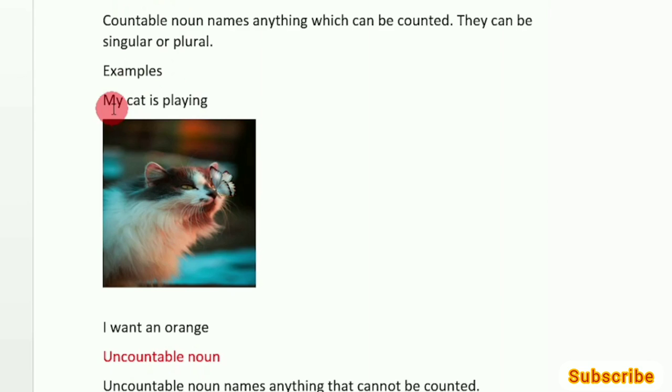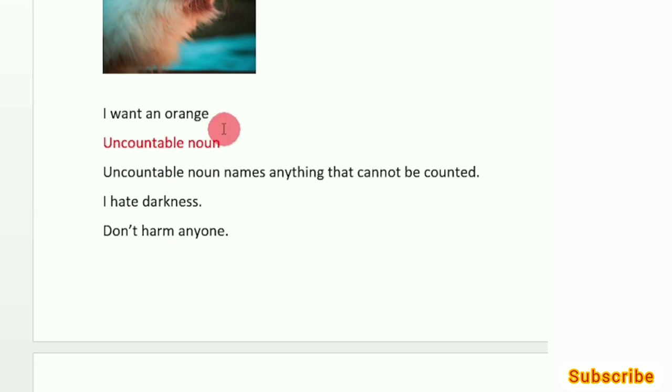Examples, my cat is playing. You could say my dog is playing. You can count your cat or you can count your dog. Everything. So I want an orange. You can count your orange or apple. Something like that. So countable noun names anything which can be counted. So here my cat and orange are both countable nouns.